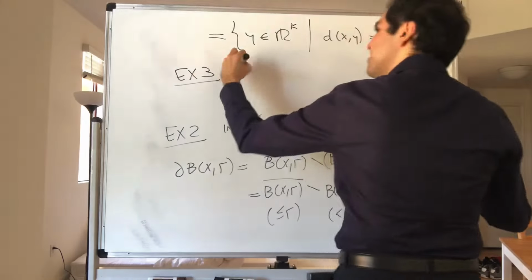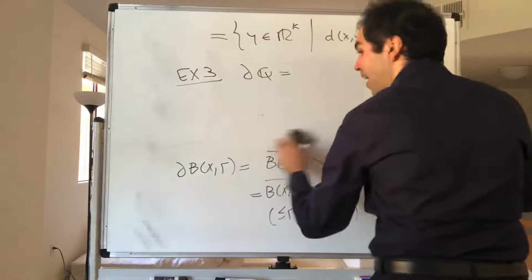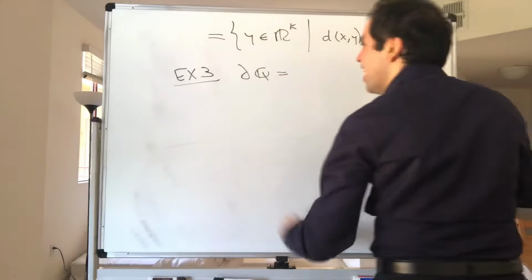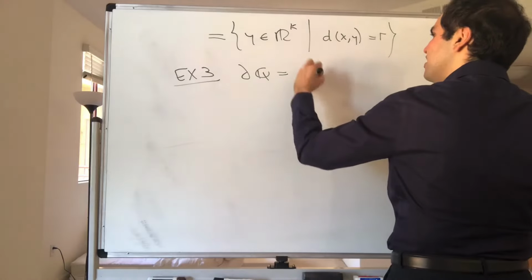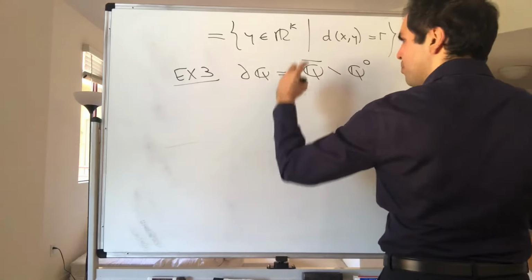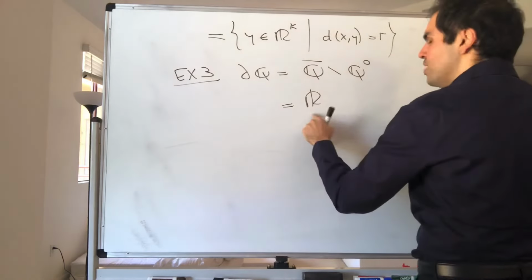Last but not least, let's calculate the boundary of the rational numbers. And it's quite surprising actually, I wouldn't have thought it would be this way, but what is the boundary? What's the difference between the closure of the rational numbers and the interior? In this video, we found that the closure is the real numbers.